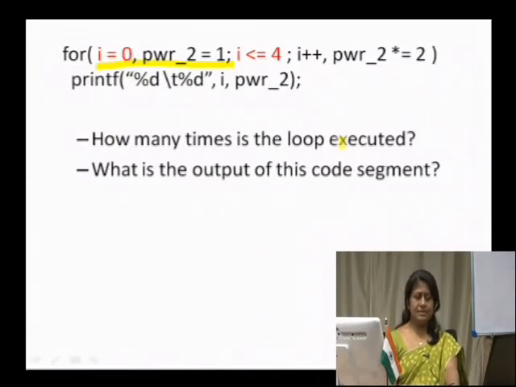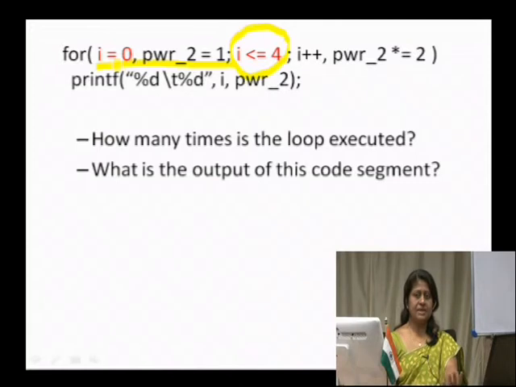If we want to know, you just look into this terminating condition. Here we are telling that I should be less than or equal to 4. So, what is the initial value of I? The initial value of I is equal to 0.